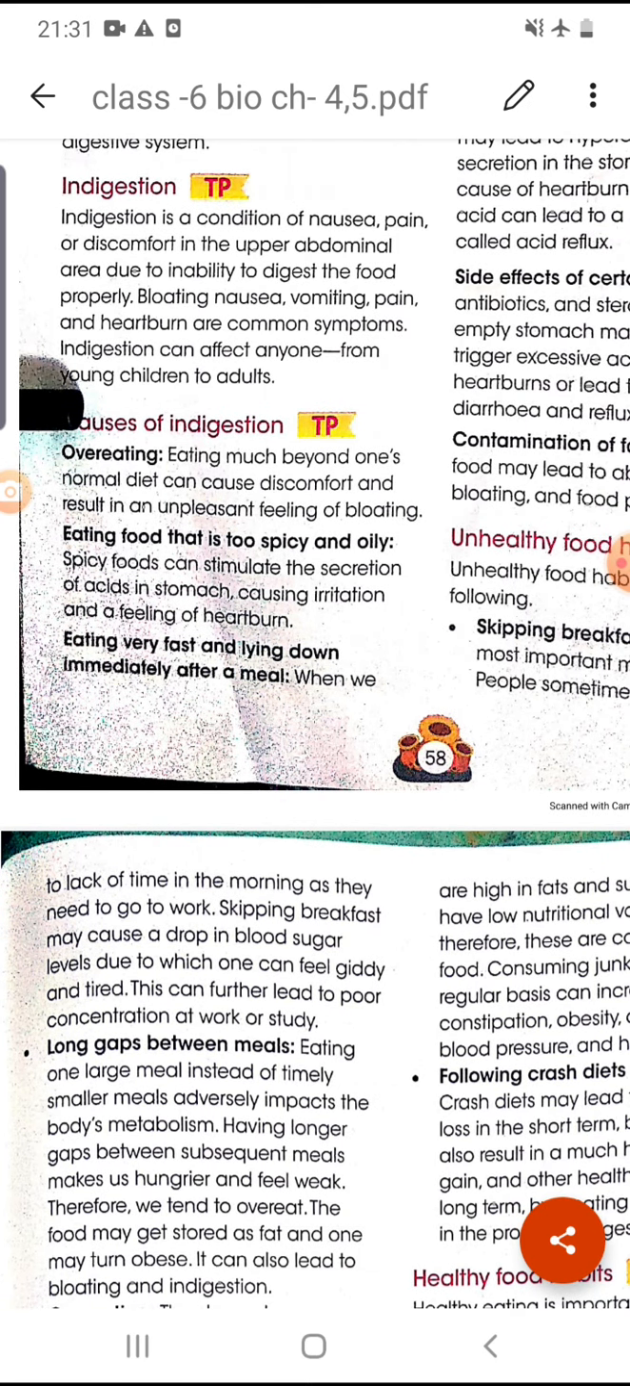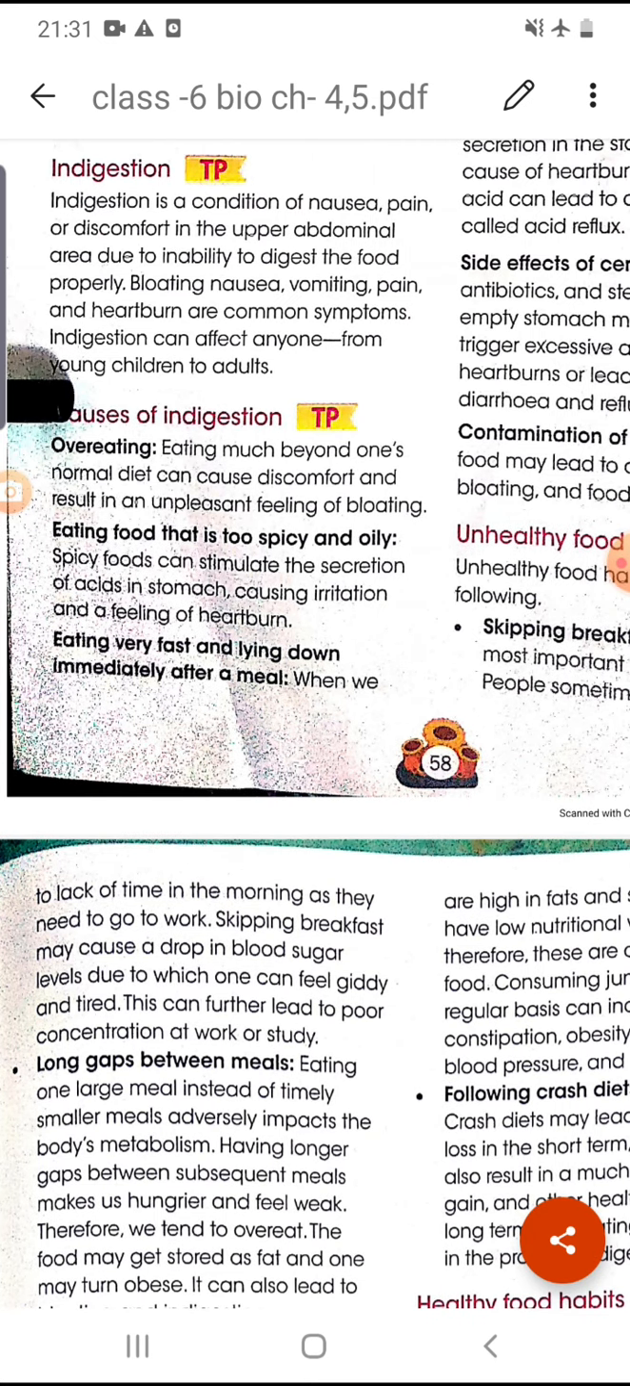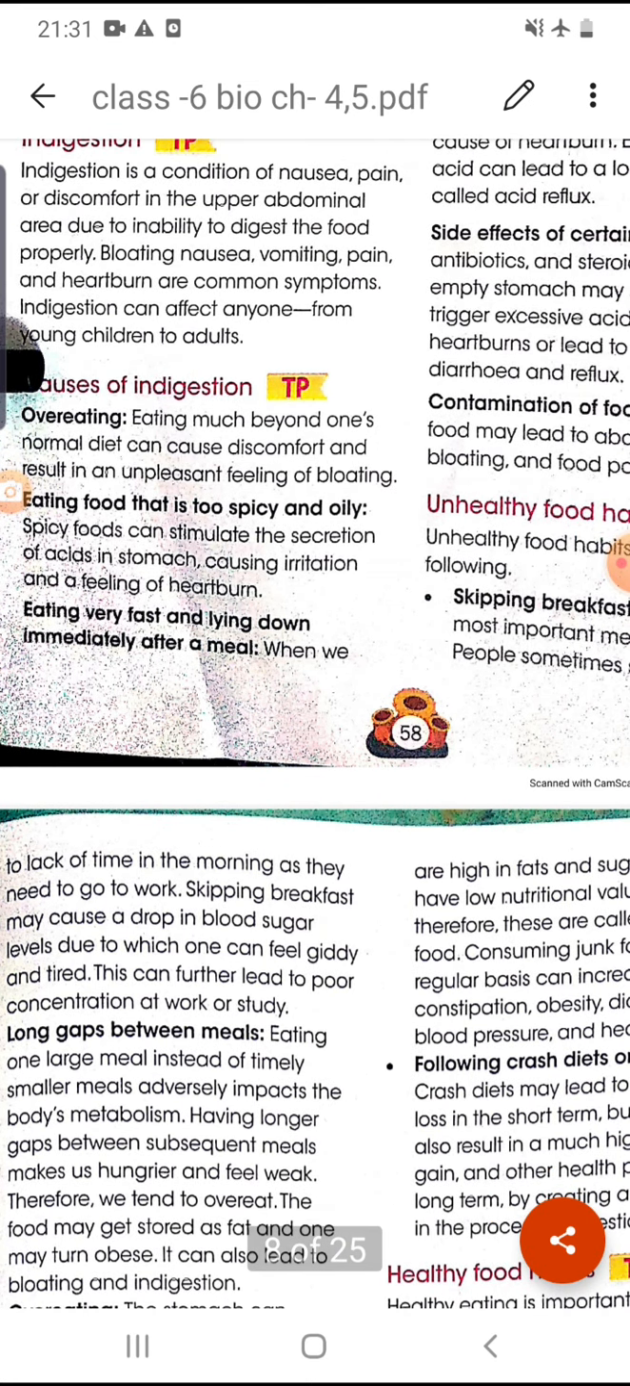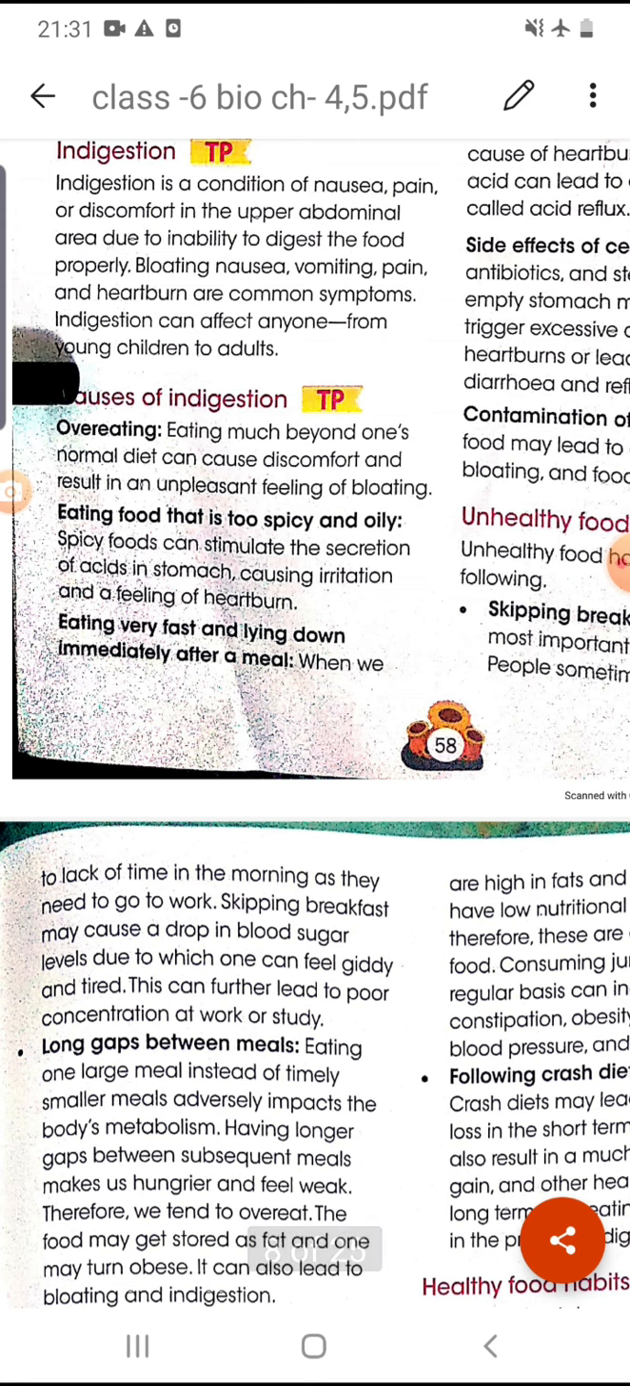Next is eating food that is too spicy and oily, like all the street foods. Spicy foods can stimulate the secretion of acids in the stomach, and that causes what we sometimes call acidity. That is also a kind of indigestion, and it causes irritation and a feeling of heartburn in our chest area.